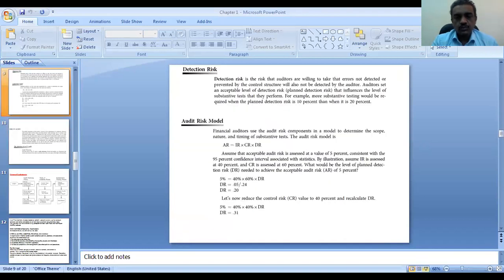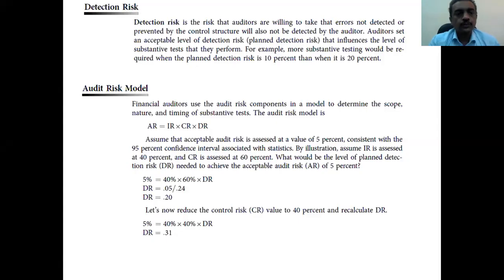This is a more important question for you about the audit risk model. Audit risk will be given: inherent risk, control risk, detection risk. This is a more important problem for the midterm and final exam.